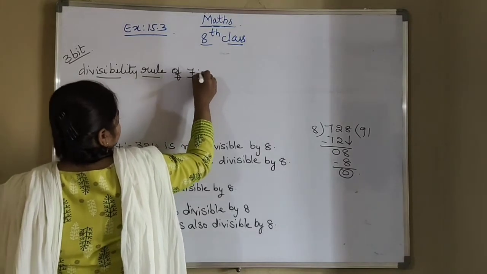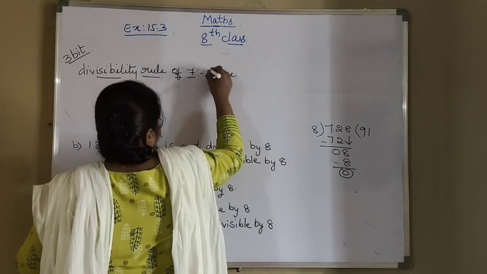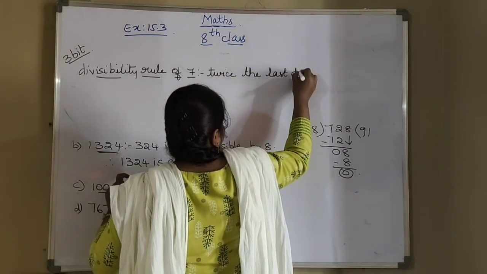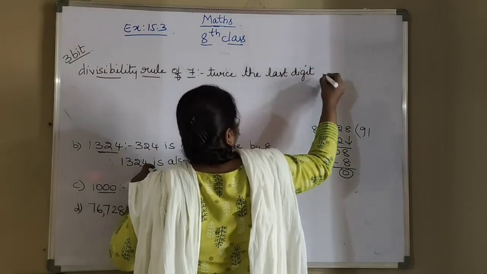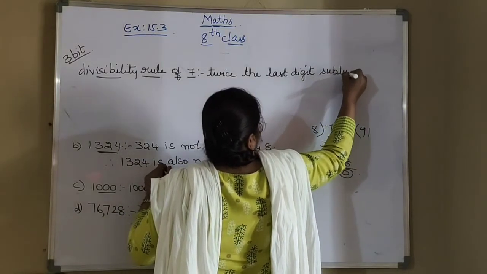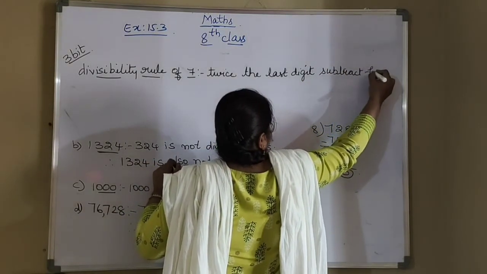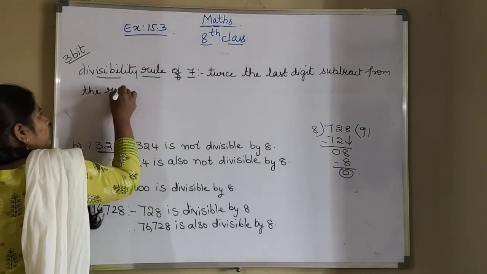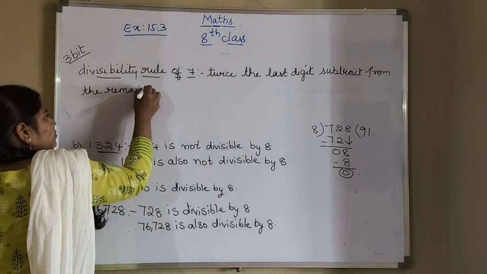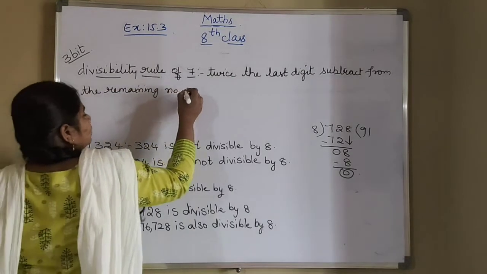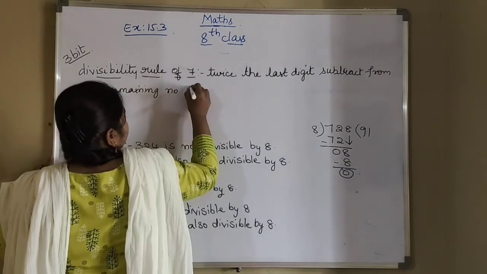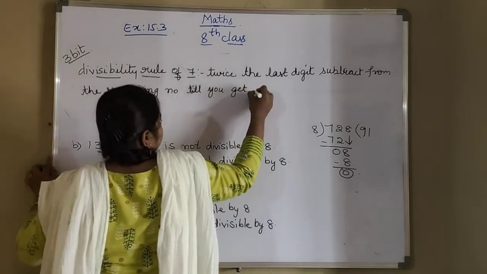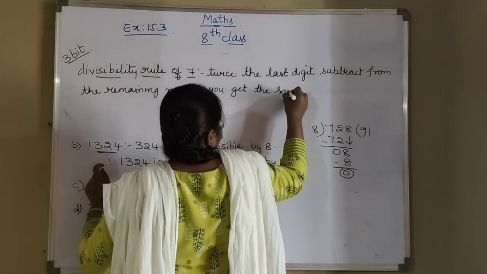Twice the last digit subtract from the remaining number till you get the simplest form.